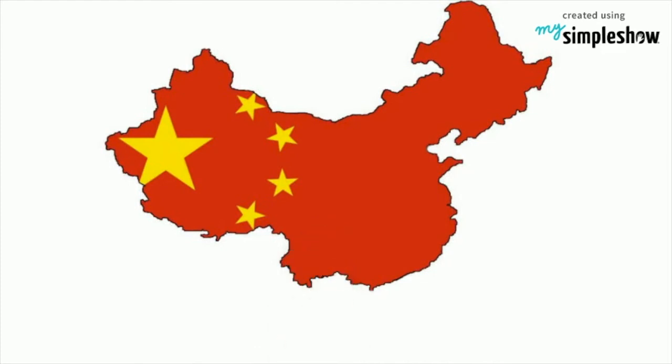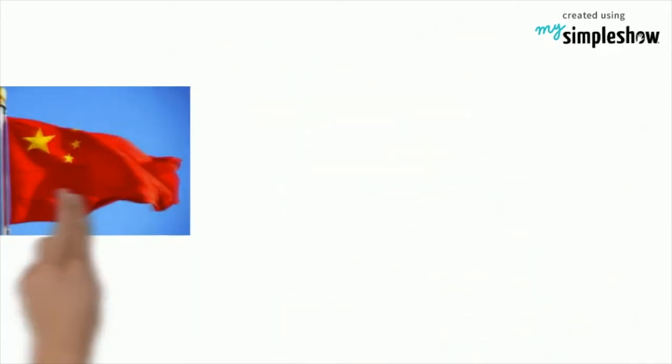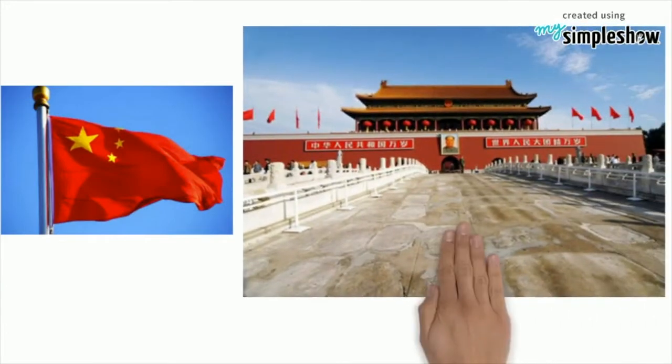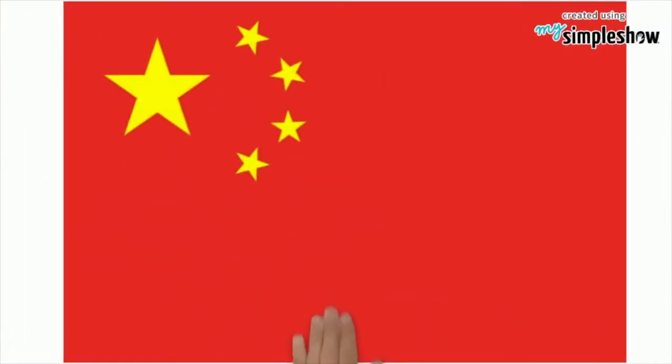The modern flag of China is associated with its communist past. The flag was adopted on October 1, 1949. This flag was first hoisted at Beijing Tiananmen Square announcing the founding of the People's Republic of China. The flag is a red field with 5 golden stars in the canton.